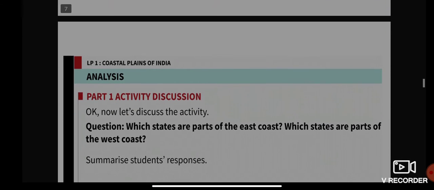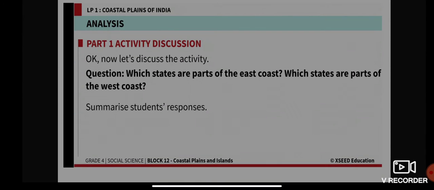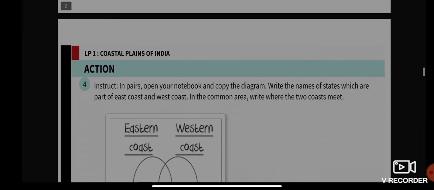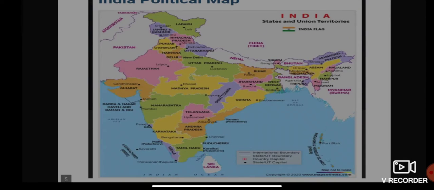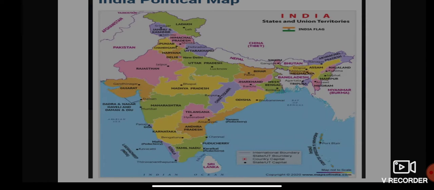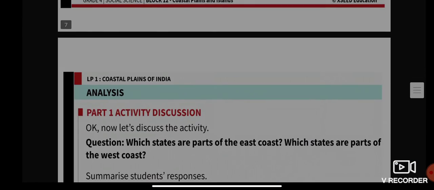Now coming back to the activity discussion. From the given map, which states are part of the east coast, which states are part of the west coast, and where are they actually meeting? Please listen carefully.